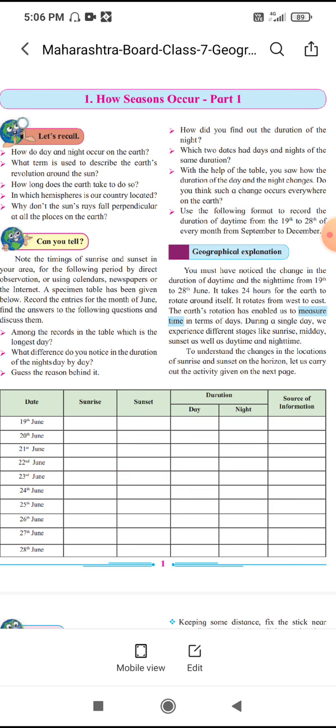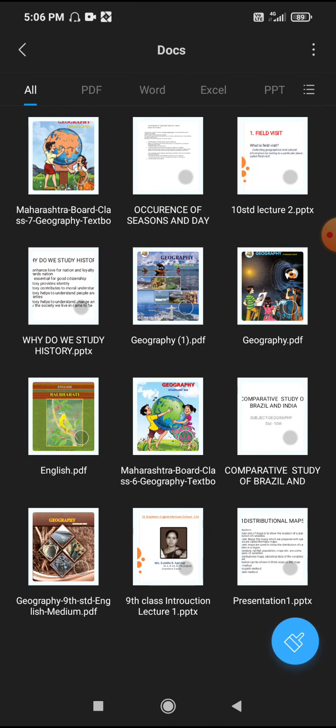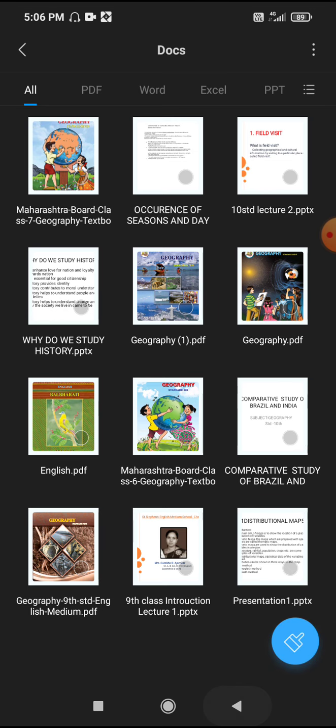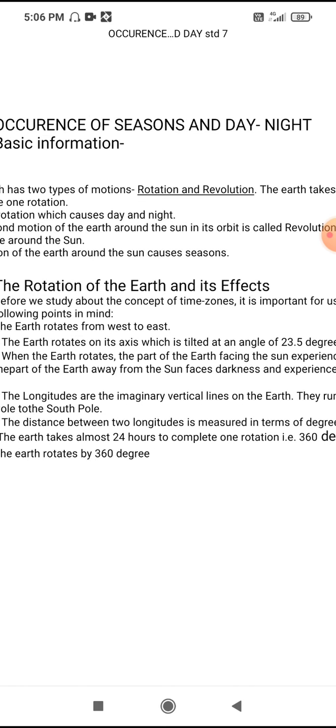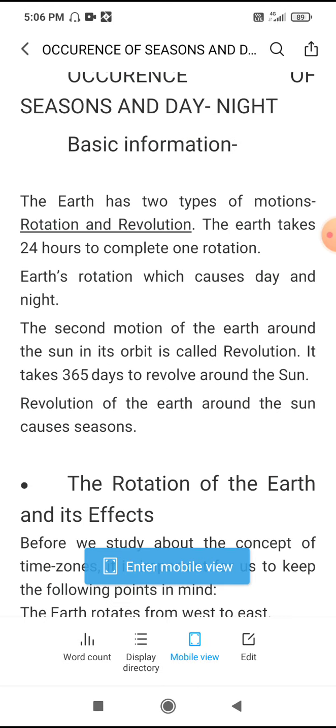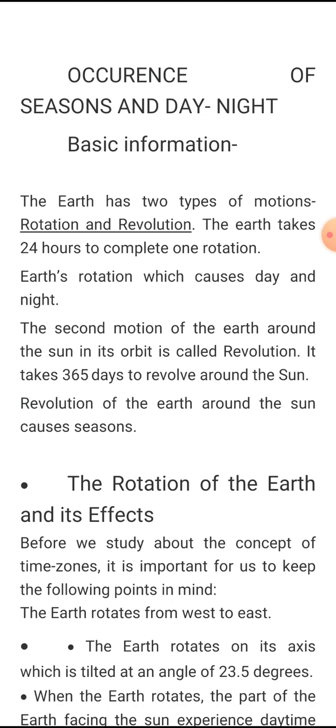So before we see this lesson, I want to discuss some basic information with you, and then I will teach the lesson. Students, you should know this basic information while we study how seasons occur, and also how day and night occur.